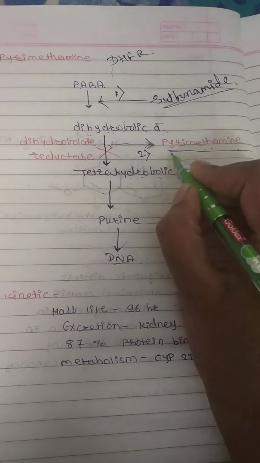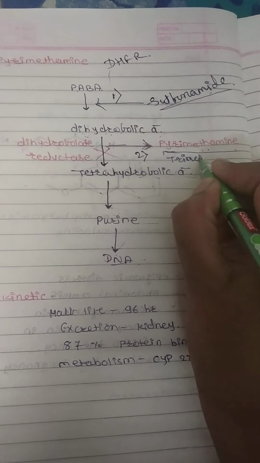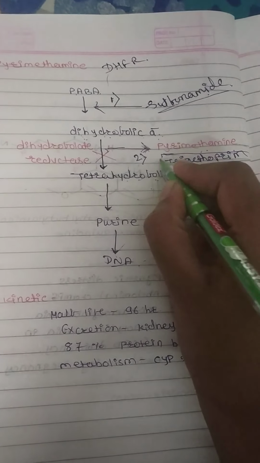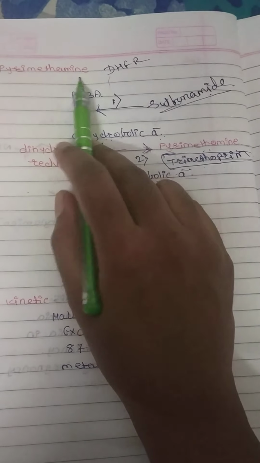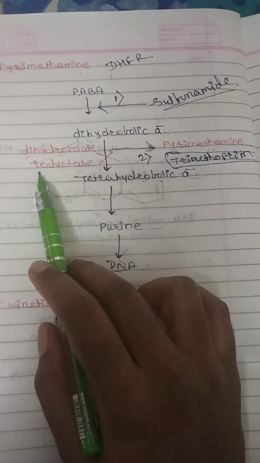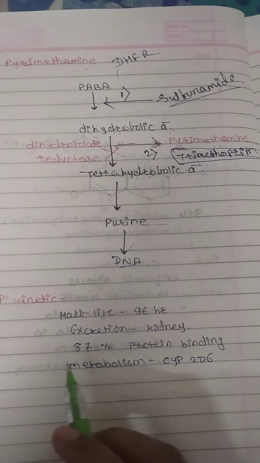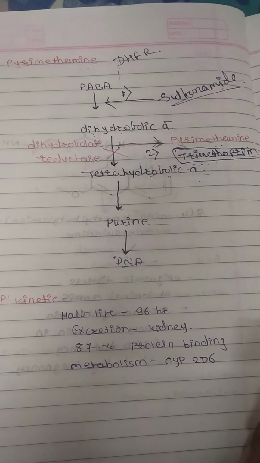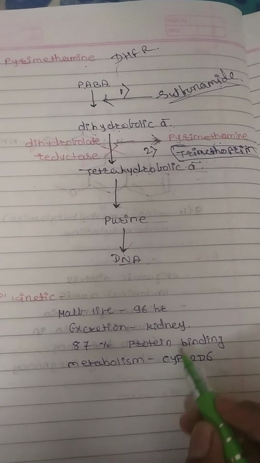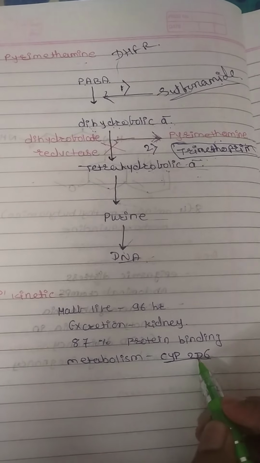A second example of a DHFR inhibitor is trimethoprim. The mechanism of action of trimethoprim is similar to pyrimethamine; it also inhibits the synthesis of tetrahydrofolic acid by acting as a dihydrofolate reductase inhibitor. Next is the pharmacokinetics. Half-life is 69 hours, excretion by the kidney, 87% protein binding, and metabolism by cytochrome CYP 2D6.